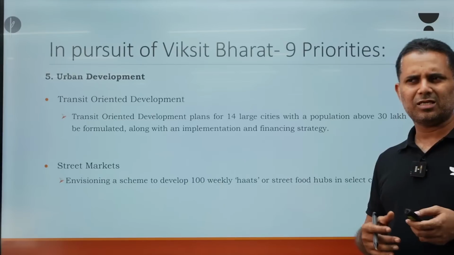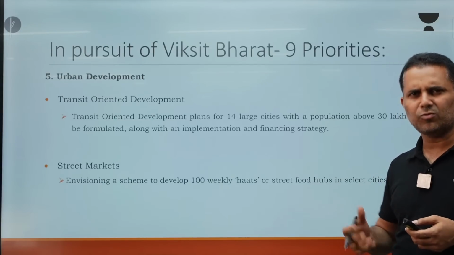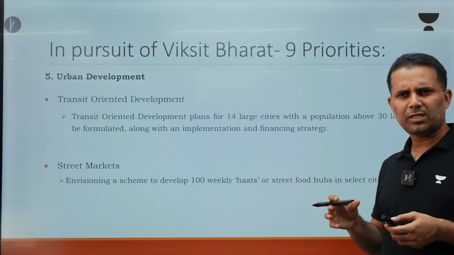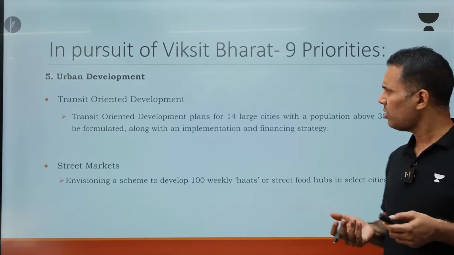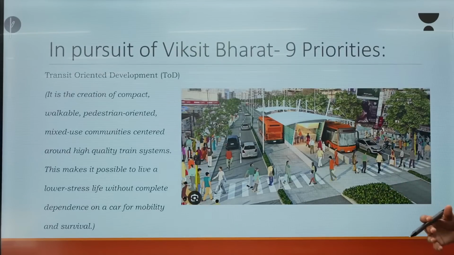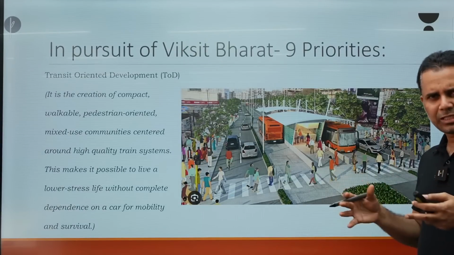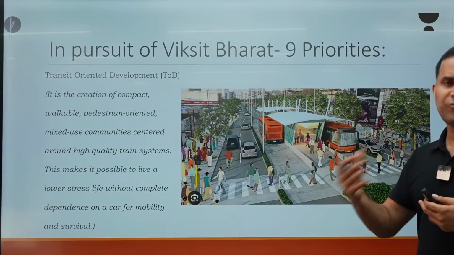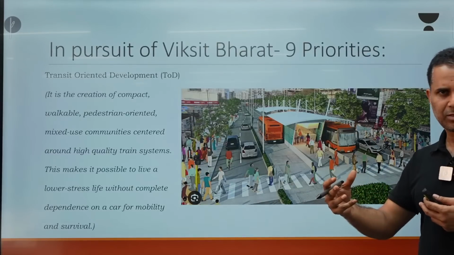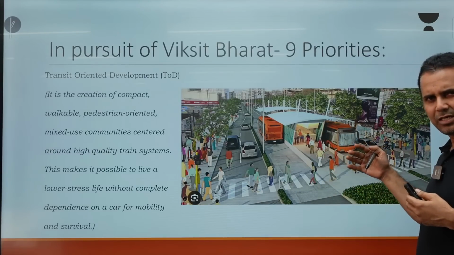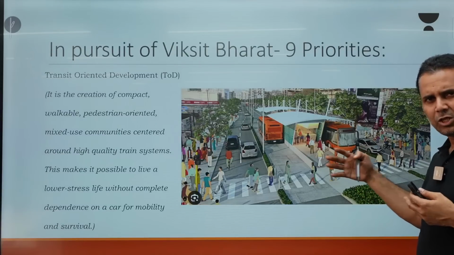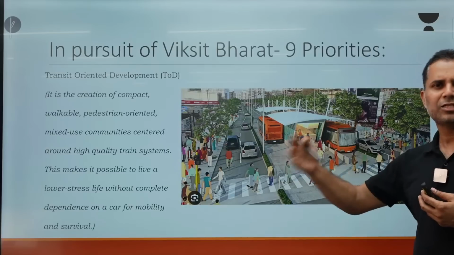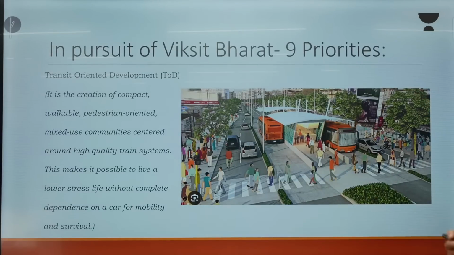As you know that our cities are getting crowded with more and more cars and two-wheelers. Transit-oriented development is going to create a solution for it. How? If you see this figure, transit-oriented development means there will be nodes in the city. Those nodes will be connecting different modes of transport, but it will be more focusing on rail transit system. So there will be walkways and last mile connectivity, first mile connectivity, so that everyone can come on to that node, and from that node, more trains or bus system will be connected.